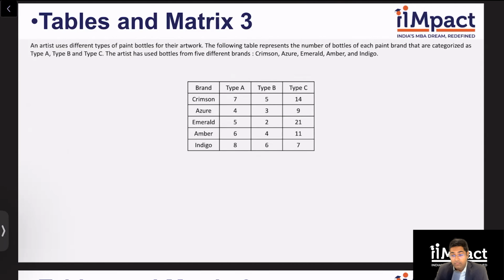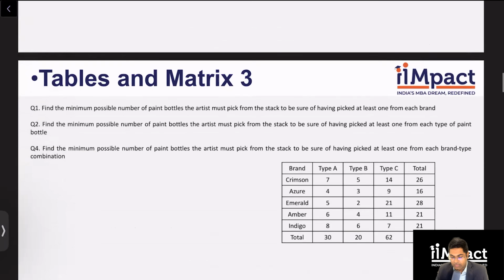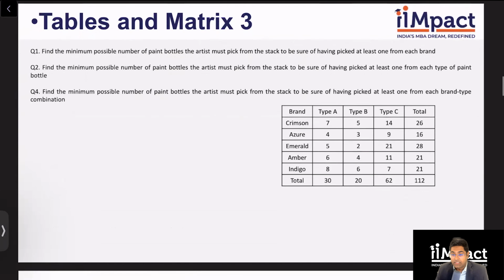So clearly, I've been given all the data that is required, and I know all the questions would be standing by themselves because there's not a lot to really solve from the set, right? So let's get to the questions. Of course, in such cases, one thing which I've always taught you guys is how important the total row and total column is. So I've added the total row and total column to the given table, which will help us crack this set faster. Okay.